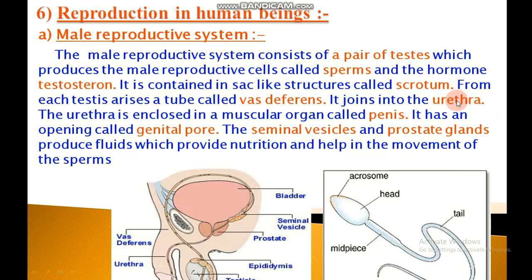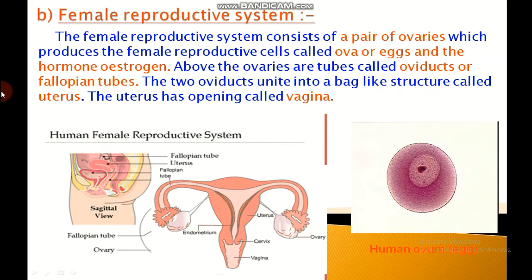It joins into the urethra. The urethra is enclosed in a muscular organ called penis. It has an opening called genital pore. The seminal vesicle and prostate gland produce fluids which provide nutrition and help in the movement of the sperm.